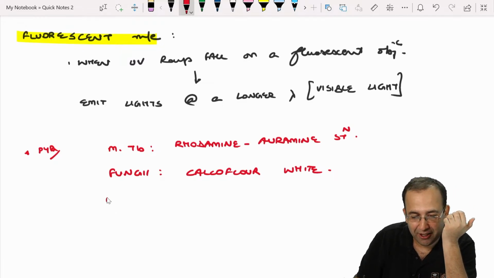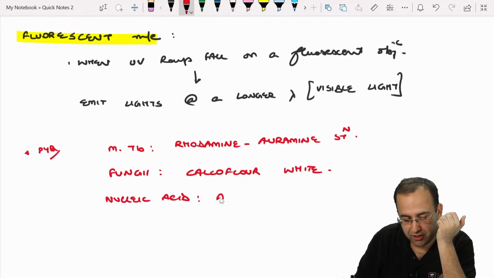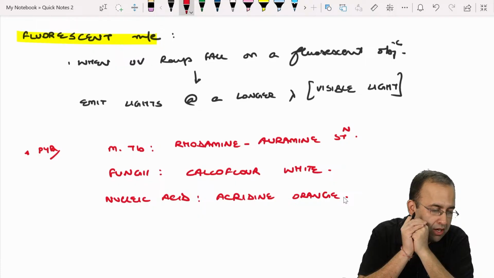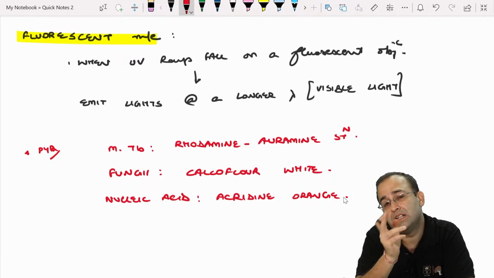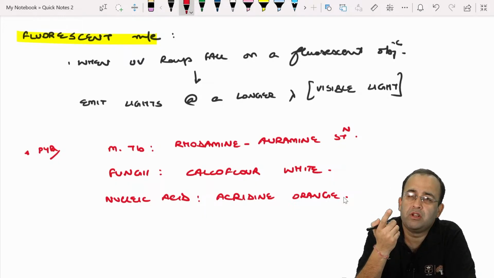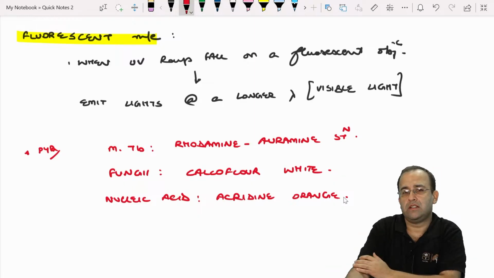Versus DNA or nucleic acid, for which acridine orange is used. So this is fluorescent microscopy, the fluorescent stains. That is Mycobacterium TB, rhodamine or auramine stain; fungi, calcofluor white; and nucleic acid, acridine orange.